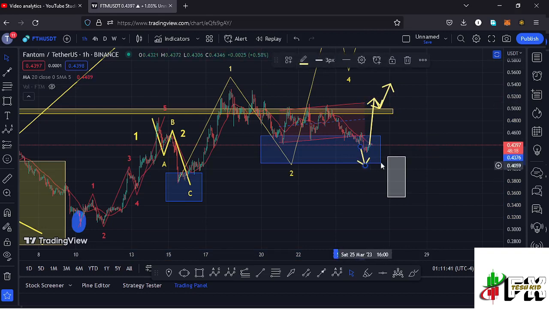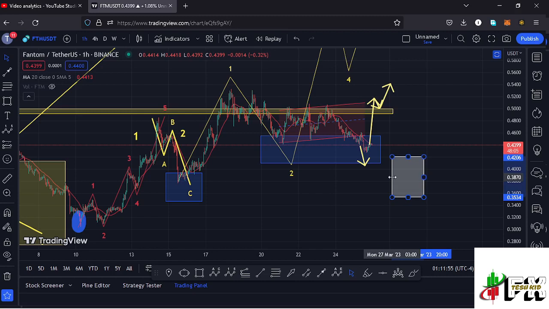So let's continue watching this blue target area, and in case we lose it to the lower side, in case the breakdown continues, then the next target area that we need to continue watching is this white target area down here by terming this whole structure to the upper side as a larger Elliot wave count 1 to the upper side. So let's be patient and see how that plays out.